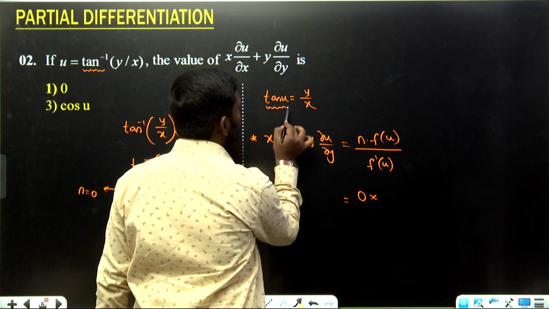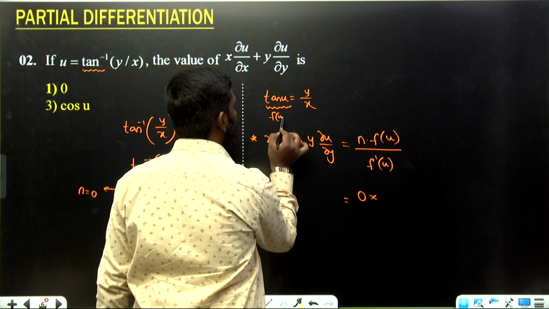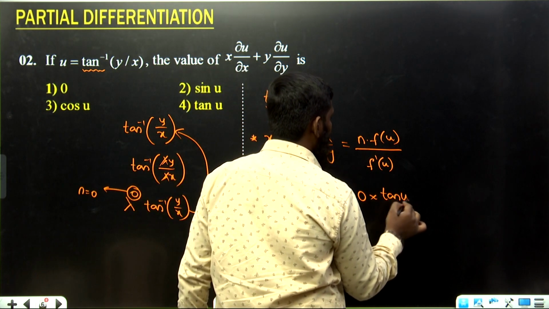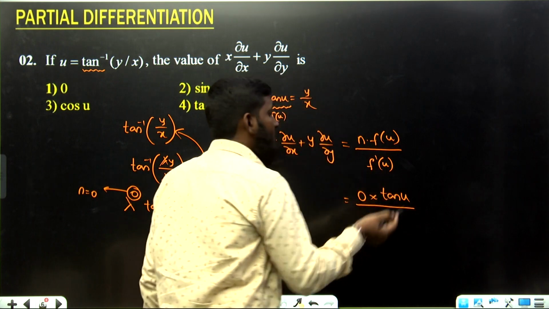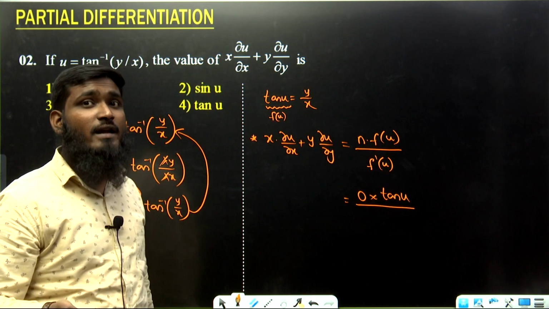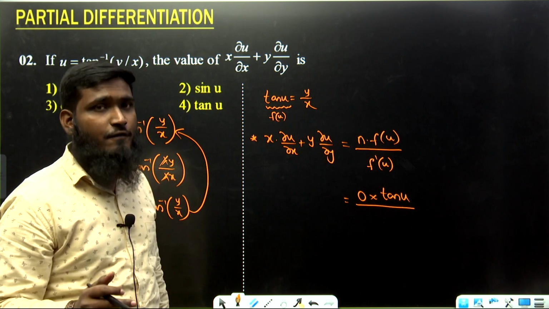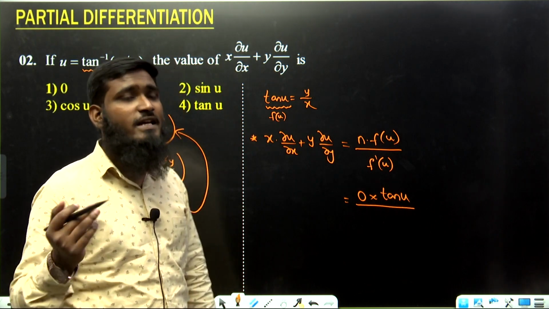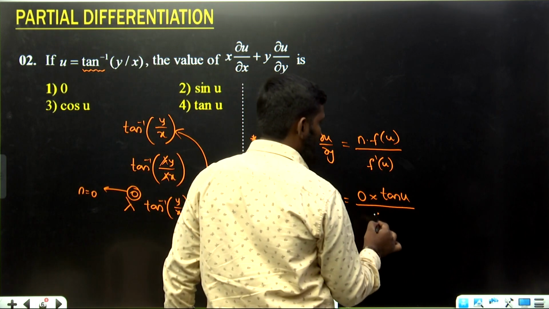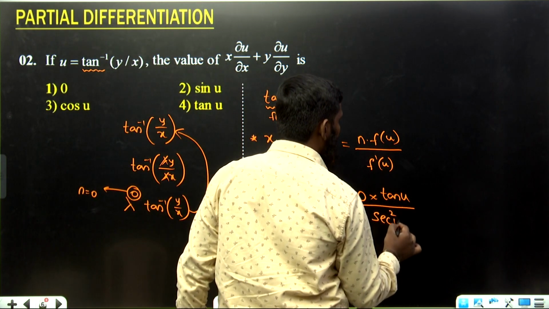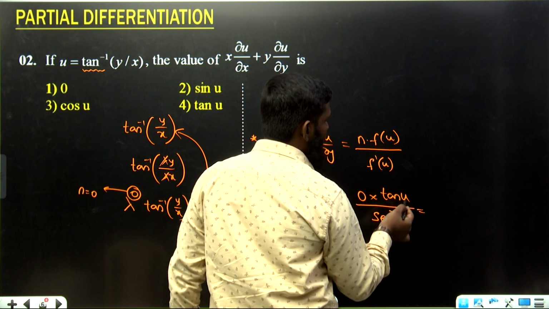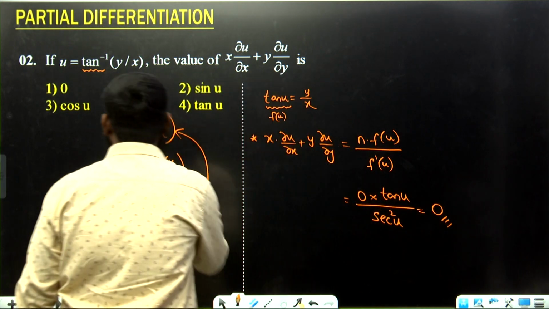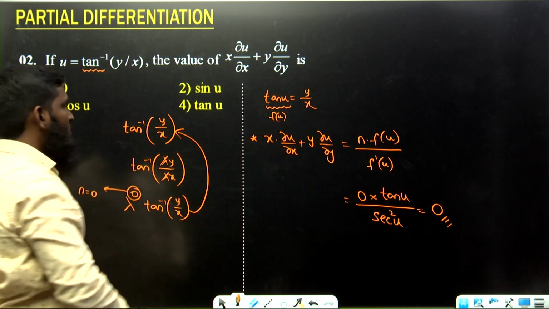Now what is f of u? This part will become f of u, so we write this part as tan u divided by f dash of u. For f dash, we have to differentiate tan. d by dx of tan x will become secant square x. So we write this as secant square u, which equals 0 into this part, 0 divided by this part. What is the final answer we are getting? 0. Okay, option 1 is correct.